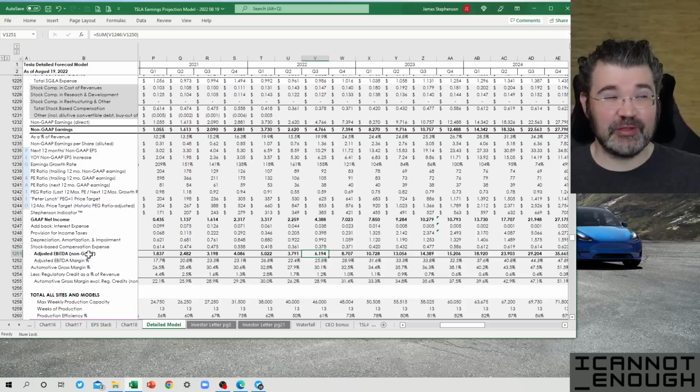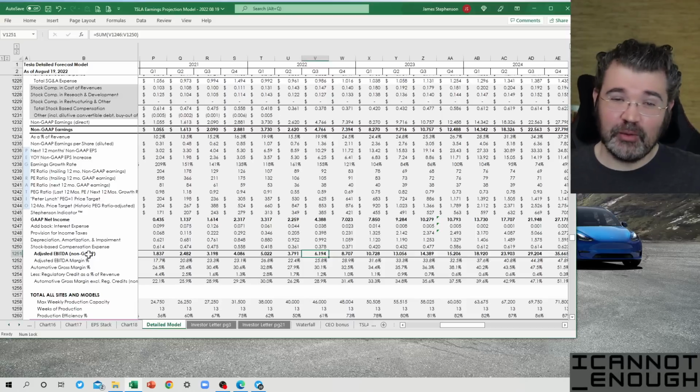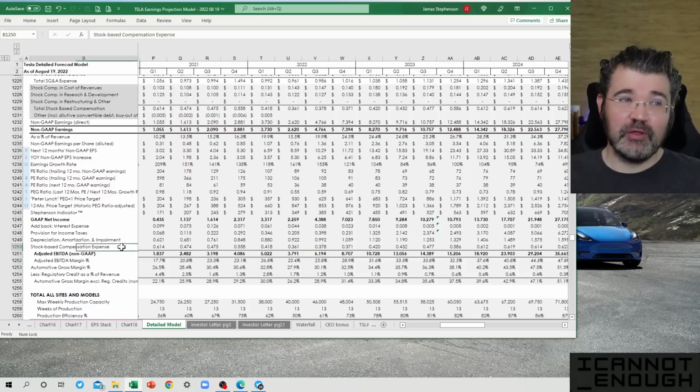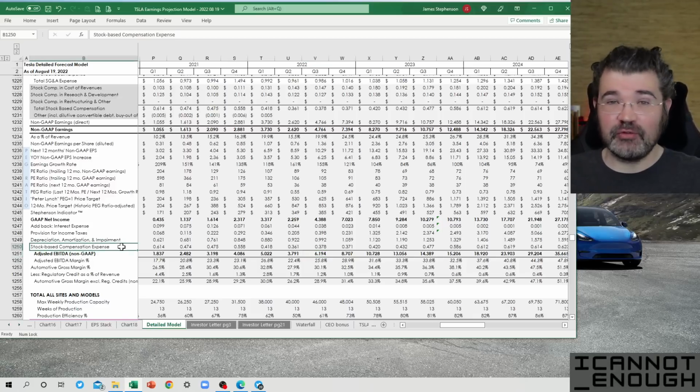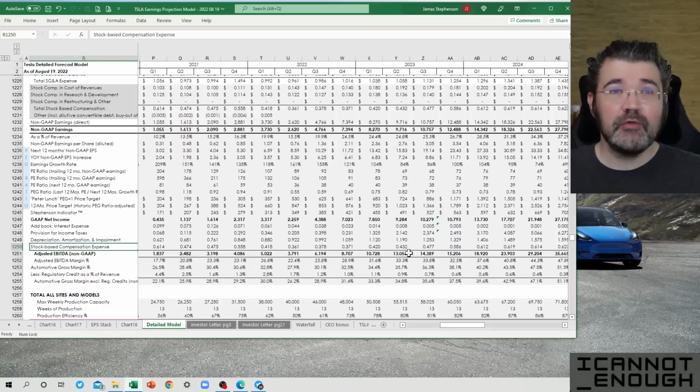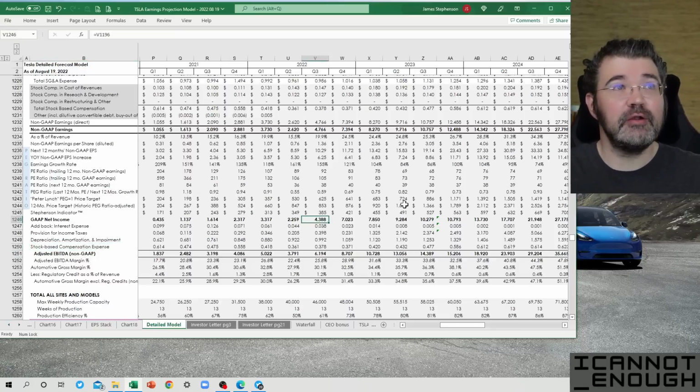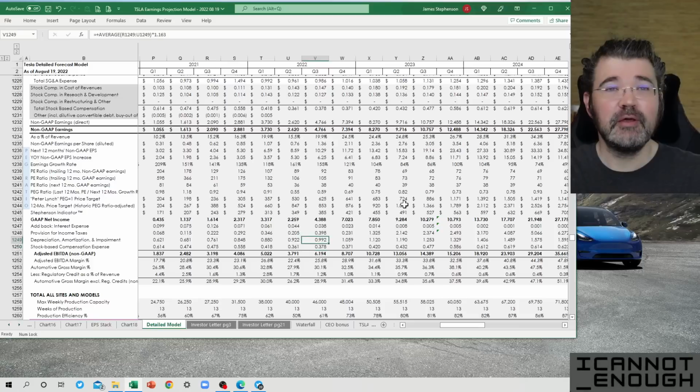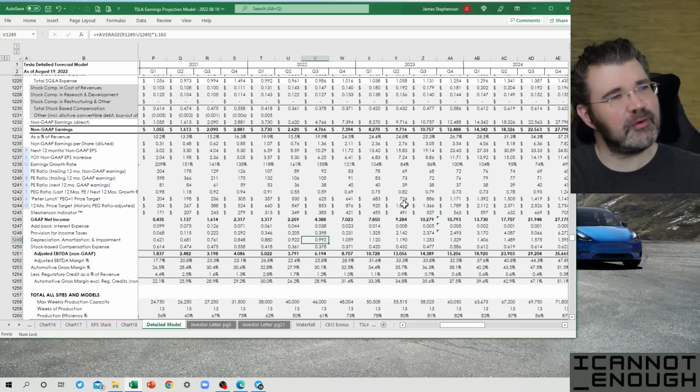And then because it's Adjusted EBITDA, we're going to make one more adjustment, which is adding back the stock-based compensation, the same as we did for non-GAAP earnings. So there are no forecasts in here. Each of these are just linked. Well, I guess this one has to be forecast here because I don't have it forecast anywhere else.